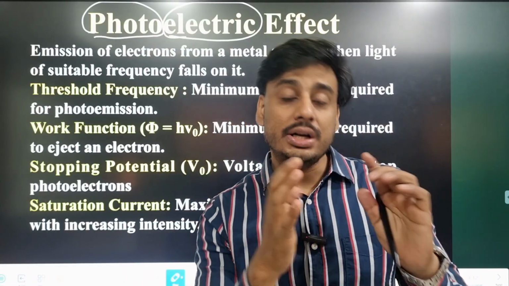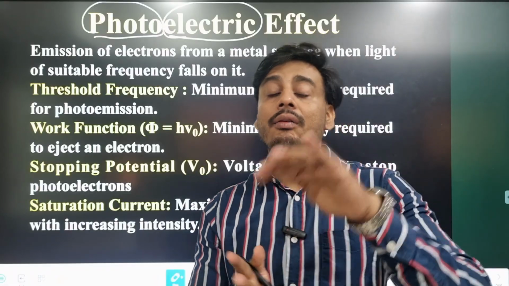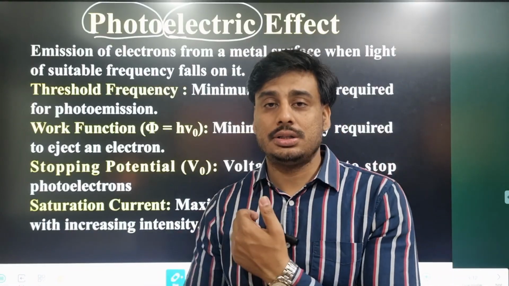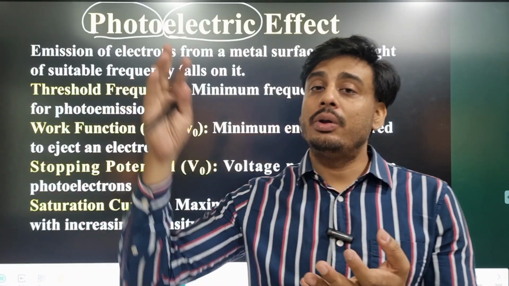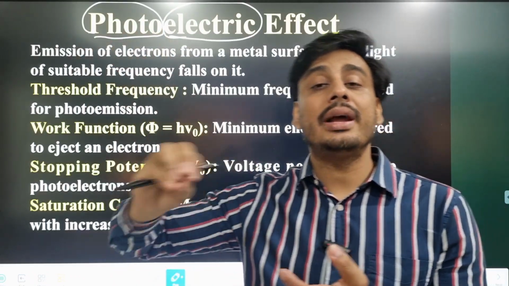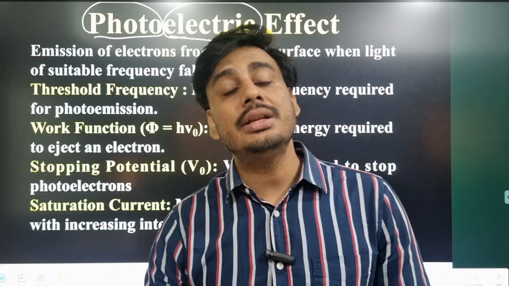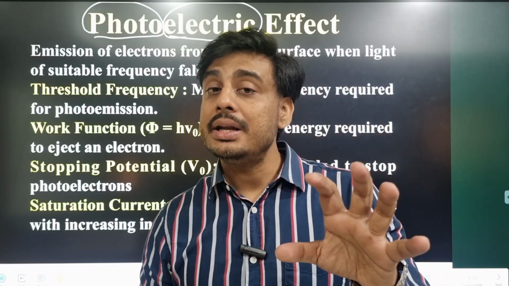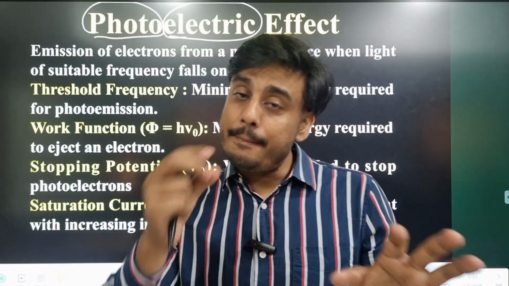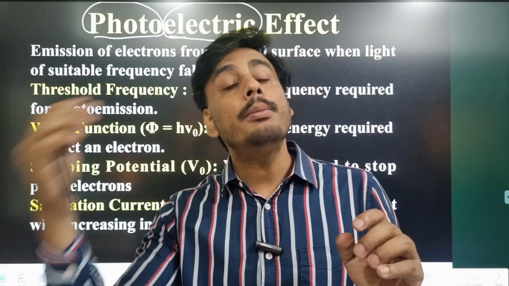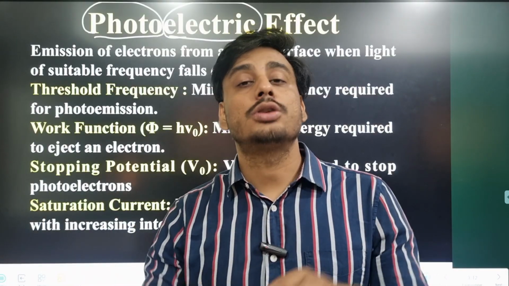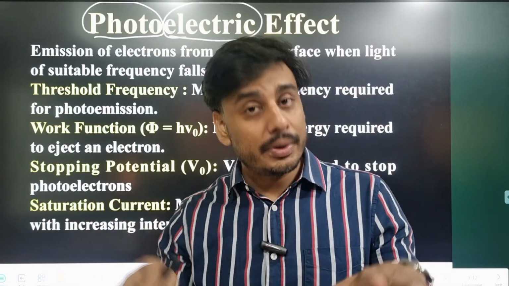Again, what is the photoelectric effect? We are developing electric current with the help of light. When light is used to develop electric current, that is said to be the photoelectric effect. We can define it like this: the photoelectric effect is the phenomenon of emission of electrons from the surface of a metal, because all metal surfaces consist of free electrons.